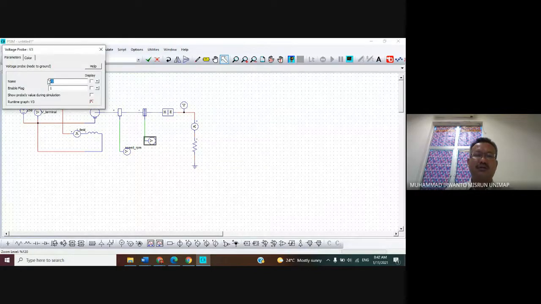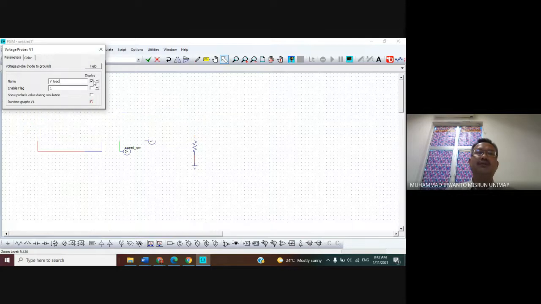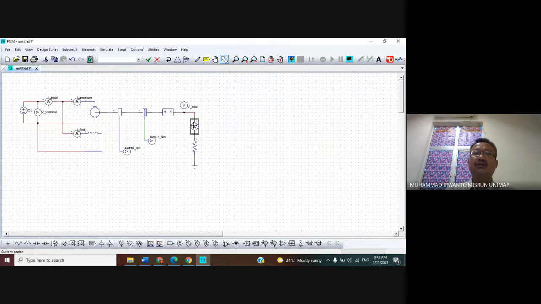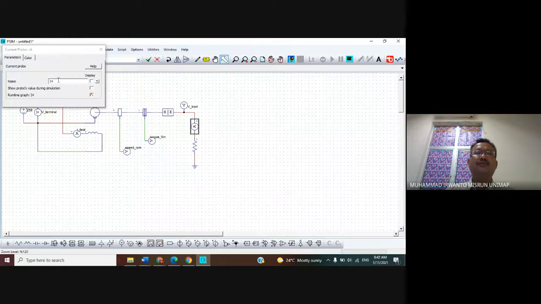Torque, Newton meter. Click in here. And we give symbols as V load, or V output. V load, V load. V in here, I load.